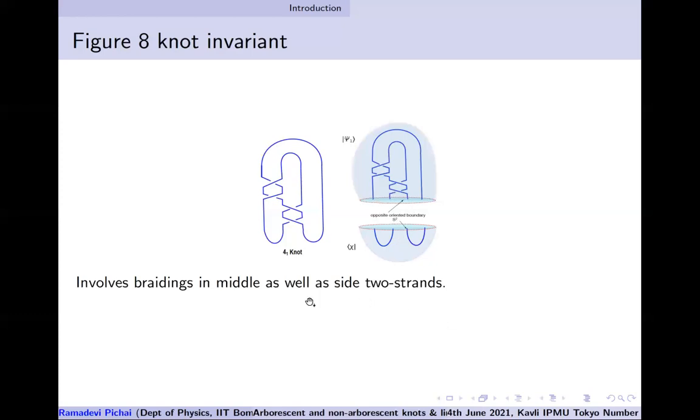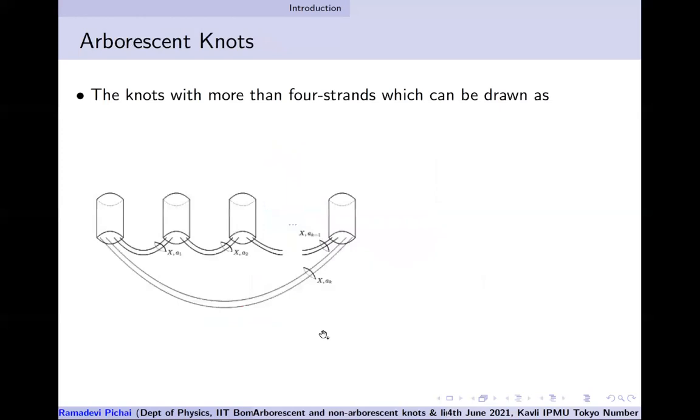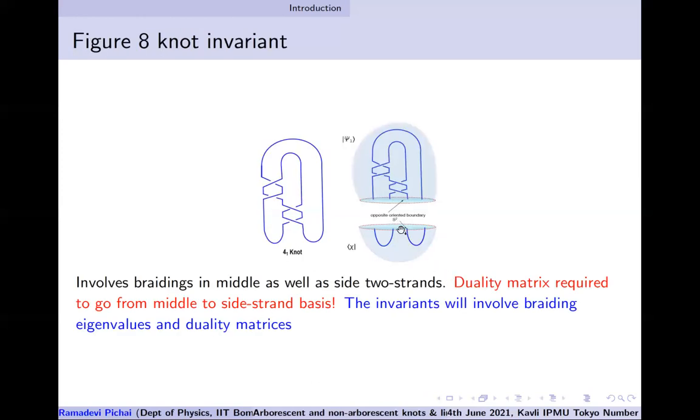So you need to go between the 2 bases by using the duality matrix. So these invariants will involve braiding eigenvalues as well as the duality matrix, and it's very simple to write down that expression. Let me not get into it, but you can write it down.